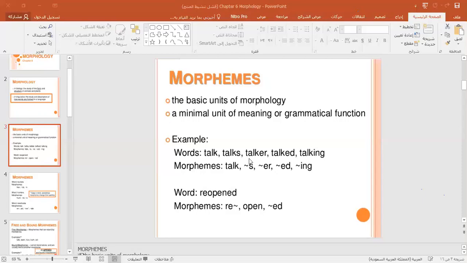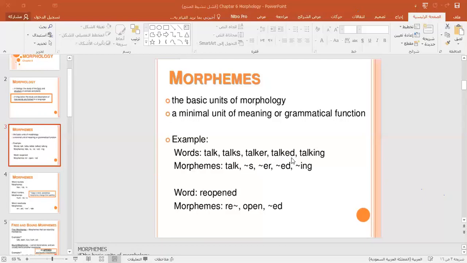Another word, talker. It also has two morphemes, talk plus er. Er here has a meaning. It means someone who talks. Talked. How many morphemes does the word talked contain? Can you tell?